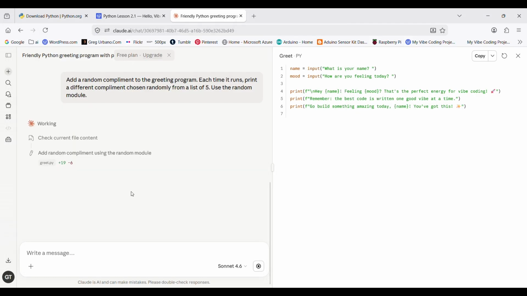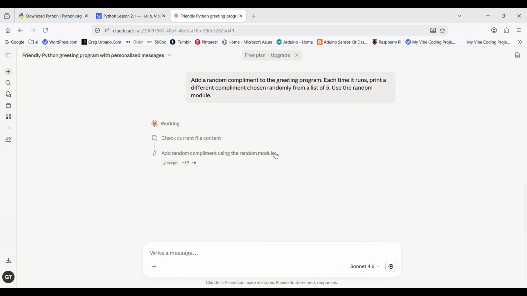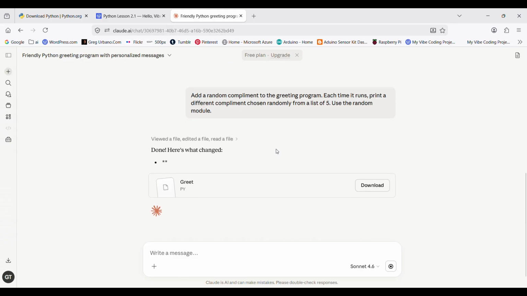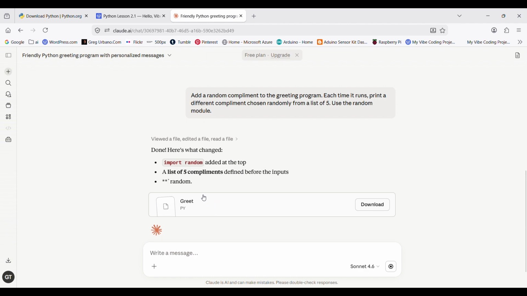What happens? Every time the program runs, it picks a different compliment from a list. Run it 3 times and get 3 different messages. That's the random module, one of Python's built-in tools. You just used it without knowing how it works, but you used it, and it works.